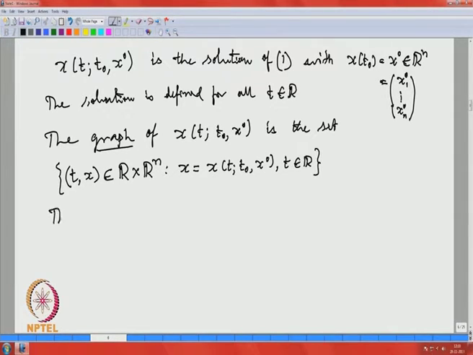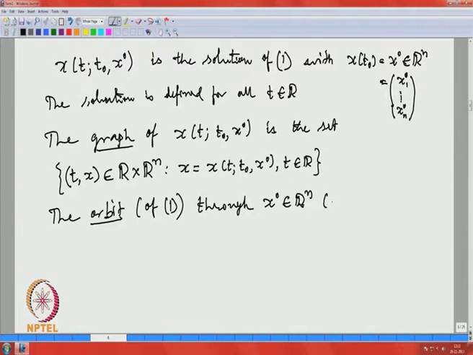The orbit of system 1 through x 0, where x 0 is a given vector in R n, we denote by O x 0. Here O is for orbit and x 0 is the point through which the orbit is passing.